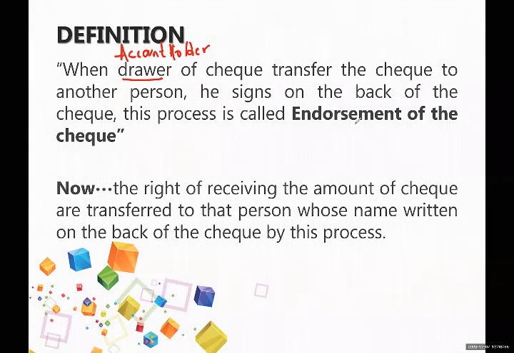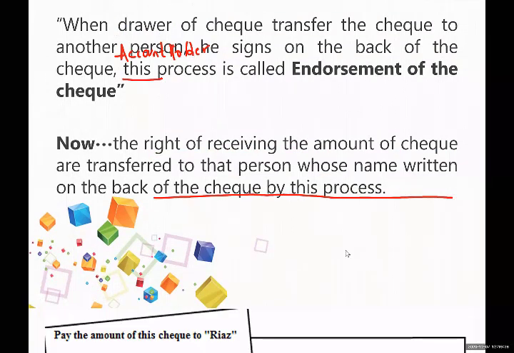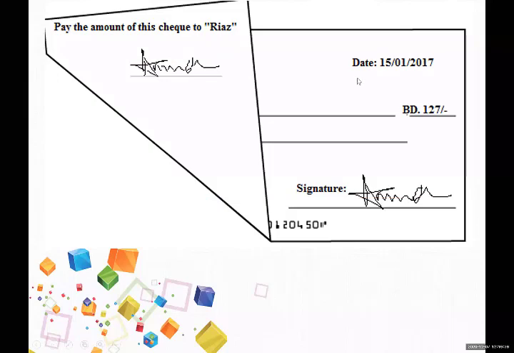This process is called endorsement of the check. Now, the right of receiving the amount. When the drawer endorses the check, what does it mean? The right of receiving the amount of the check is transferred to that person whose name is written on the back of the check by this process.